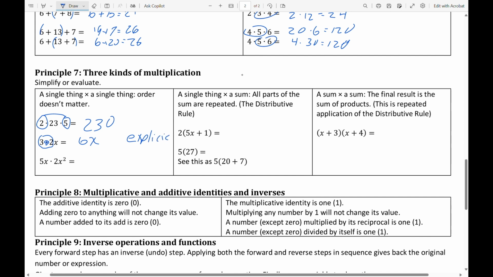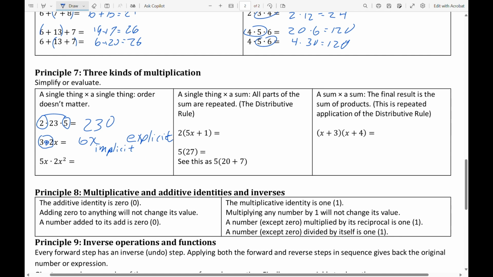But over here, this is called implicit or implied multiplication. Implicit multiplication, but it's still just 6 times x.